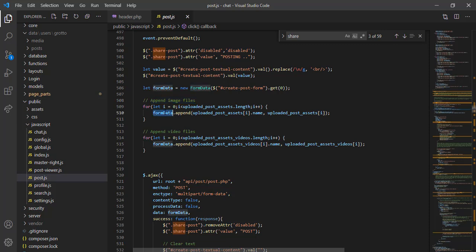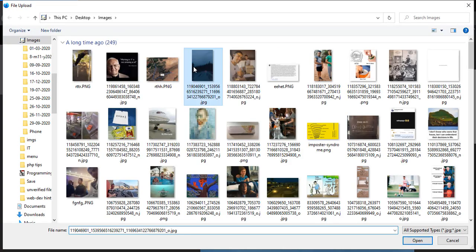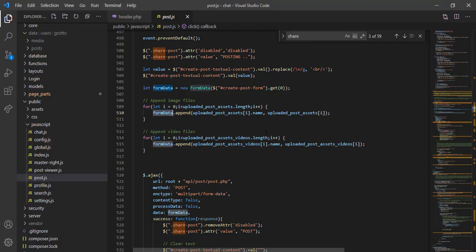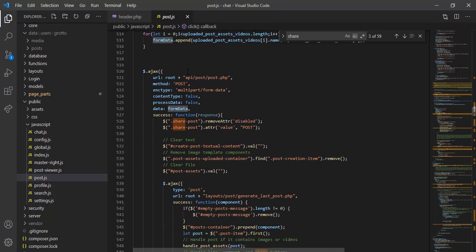We can upload more than one image, as you can see. If we do the following, let's upload these 3 files. As you can see, we can upload more than one file. Now we append all the images and all the videos, because we can also share videos. That's the important part of the application.